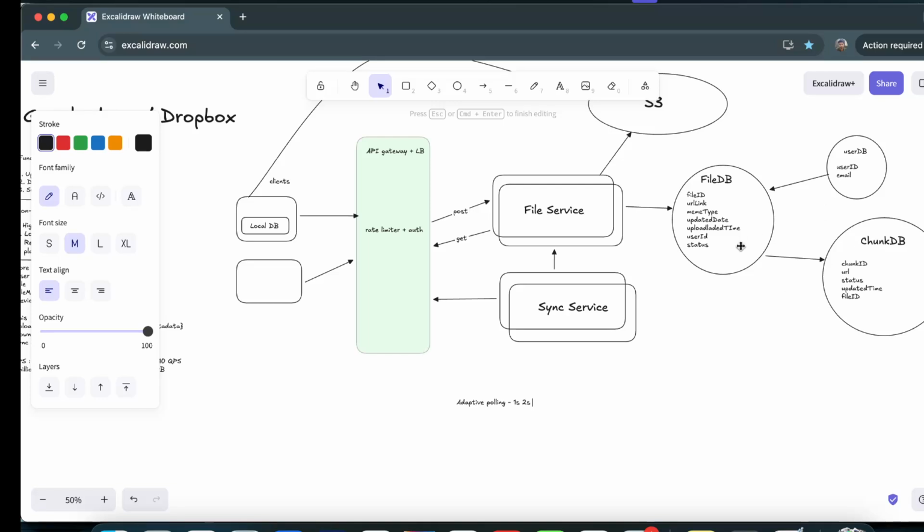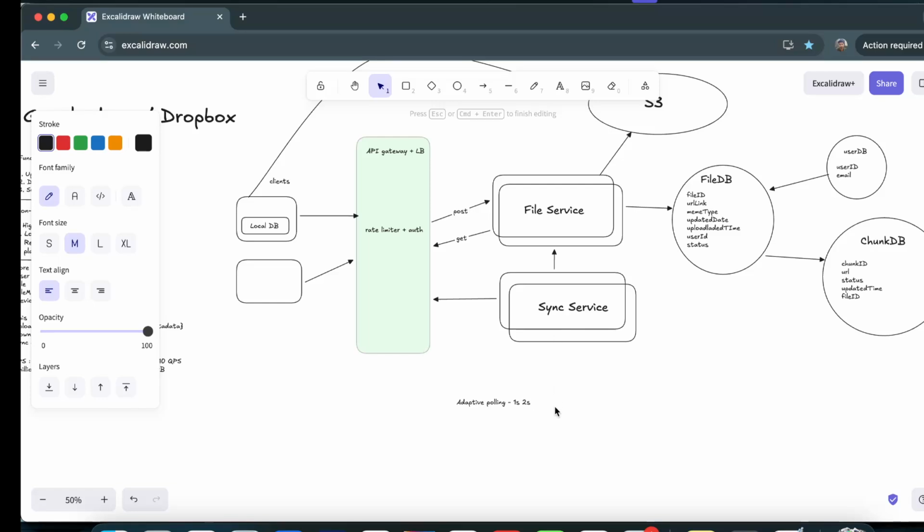This is how we can rely on adaptive polling, because let's suppose the user has uploaded a file and he's not making changes at all. Then with the help of adaptive polling, we can stop our requests and make them limited. So that is something we can leverage using adaptive polling. We don't want to make a lot of requests to the service and keep on checking whether the file has been uploaded or not.